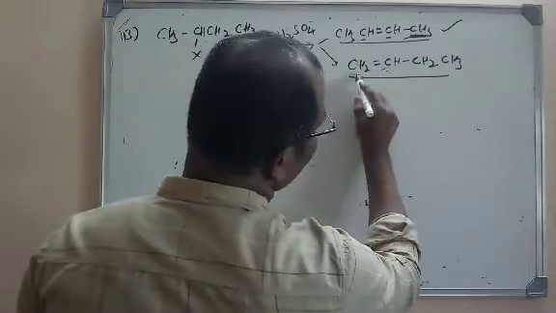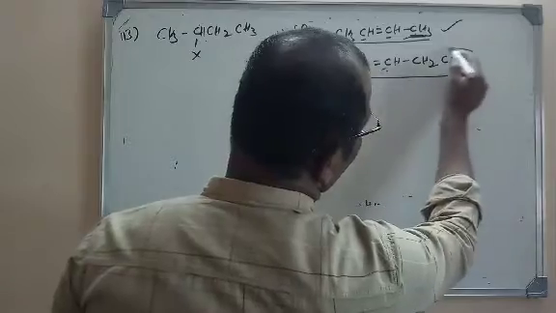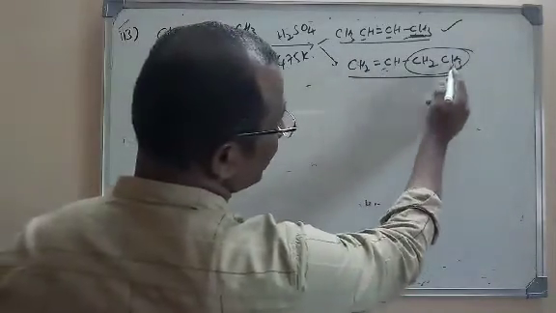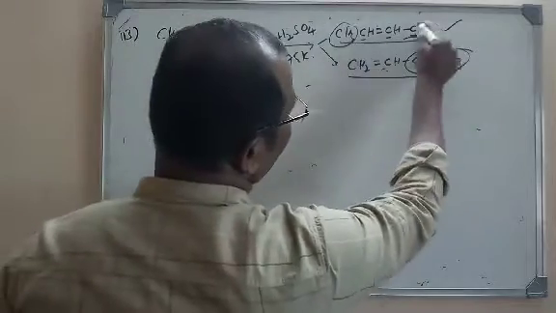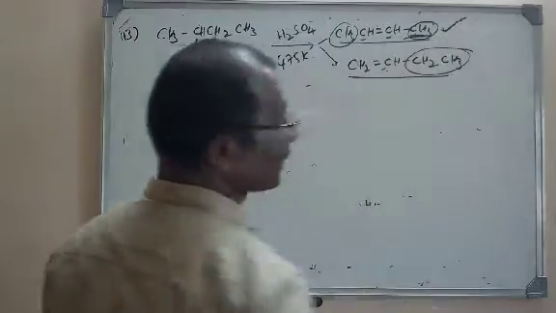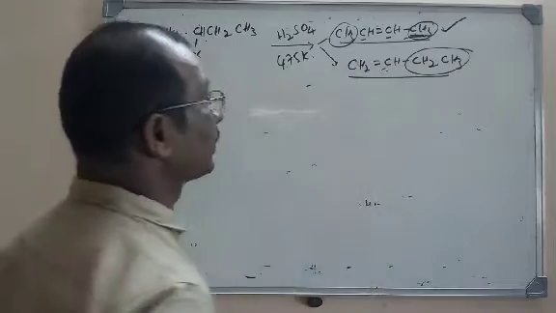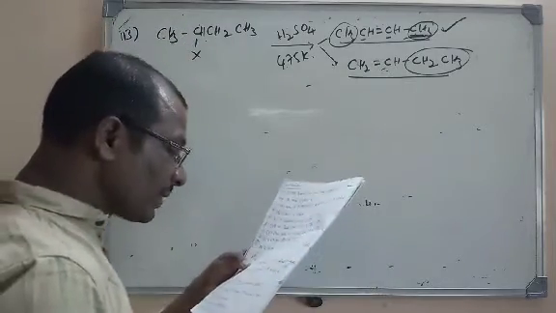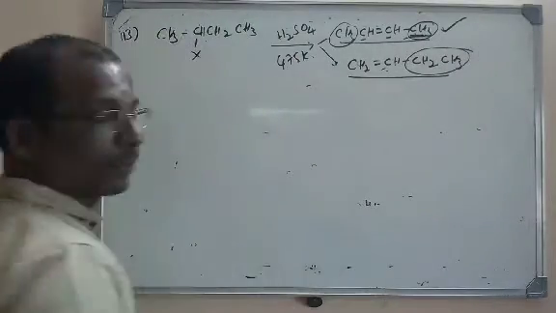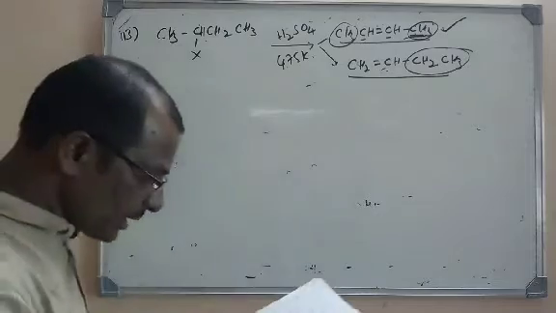But if we see here, this double bonded carbon does not have any substitution. Only this double bonded carbon has an ethyl group, one alkyl group. So according to Saytzeff rule, the first one is the major product. Of course, the second one is also formed, but the first one is the major product. So the first option itself is correct, that is 2-butene predominates. 2-butene is the major product. Let us go for the next question.